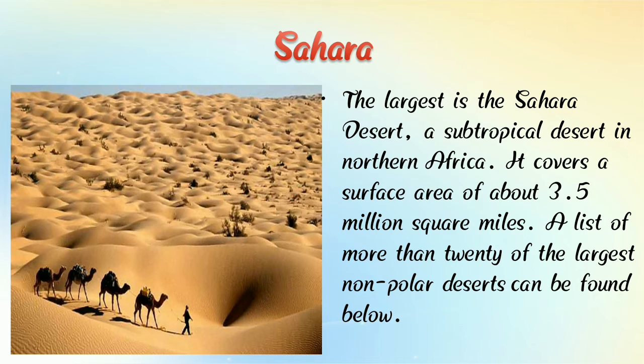So children, you all understand that the largest desert in the world is the Sahara Desert, at 3.5 million square miles.